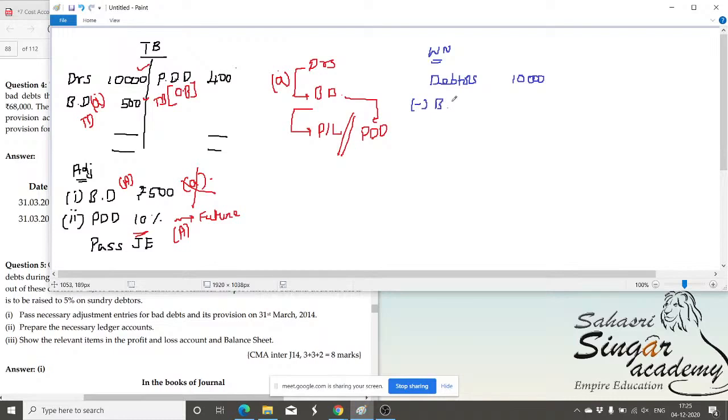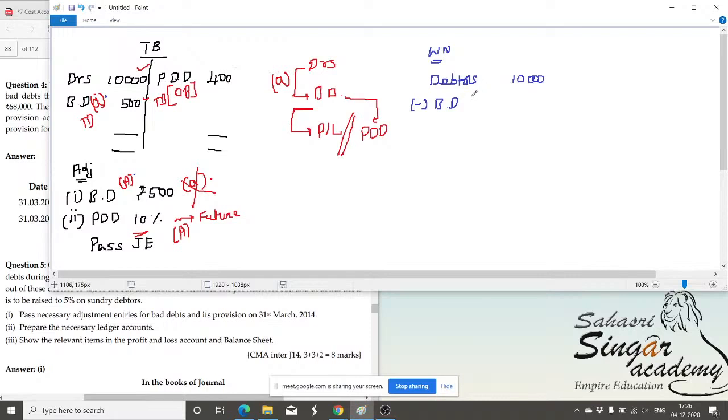Minus out of that, bad debt should be subtracted. Which bad debt? Come on, tell me, can you guess? I have been given two bad debts here. Number one is this one, number two is this one. One bad debt is in the trial balance, another bad debt is in the adjustment. Tell me which bad debt will have the value for subtracting from the debtors. Either 500 in the trial balance or 500 in the adjustment or both.